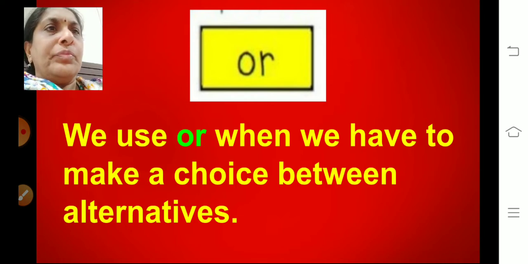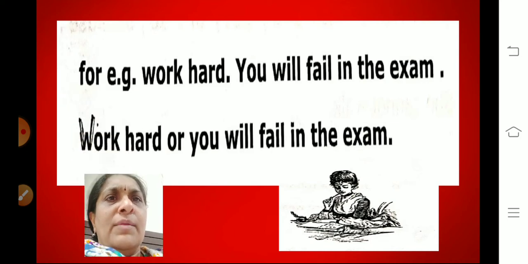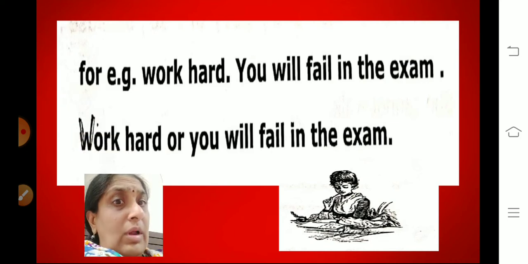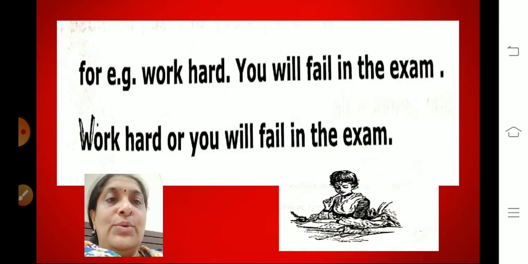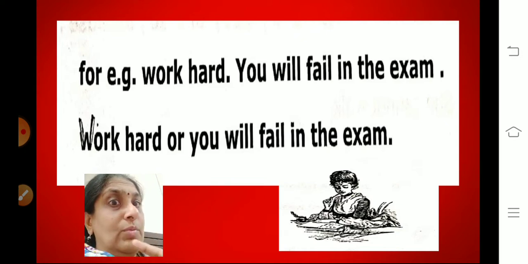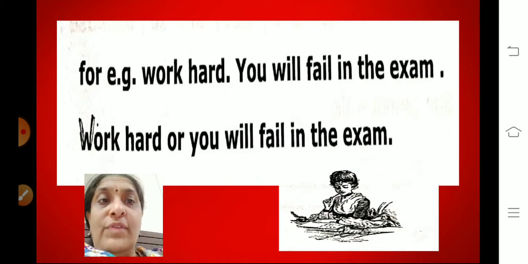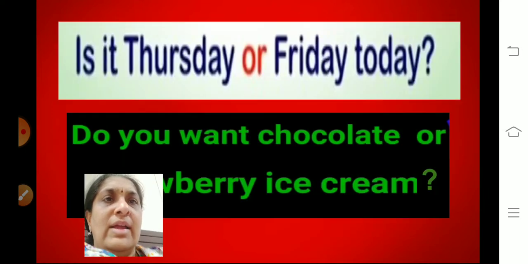For example, work hard or you will fail in the exam. Mama tells you, work hard, study, or you will fail in the exam. So you have to choose whether you want to work hard or whether you want to fail in the exam. Yes, you want to work hard. Or what will happen? You will fail in the exam.